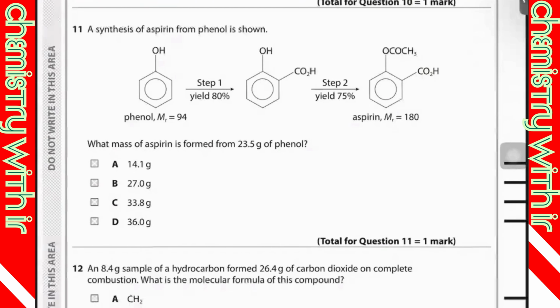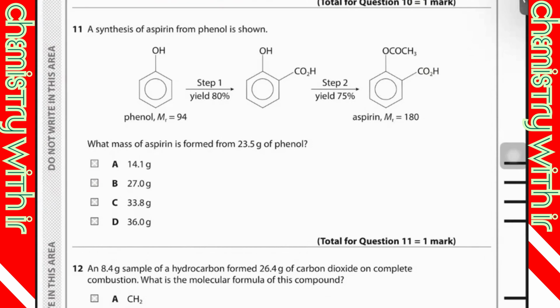So then what would be the answer? Very easy. Is it 33.8?